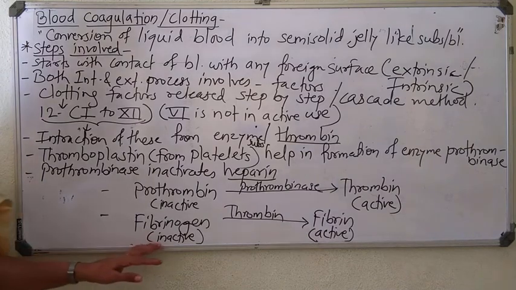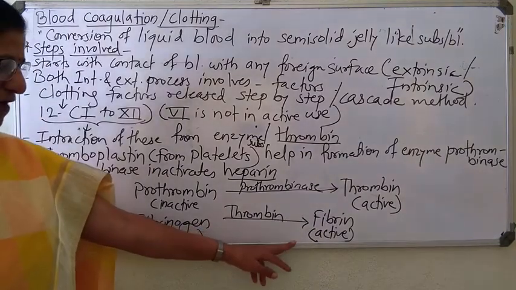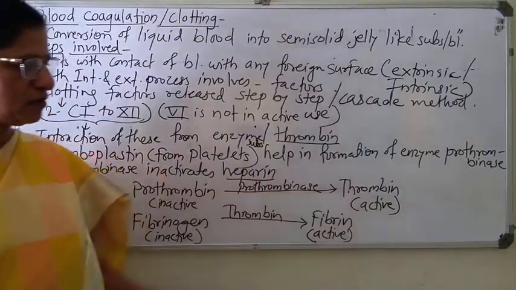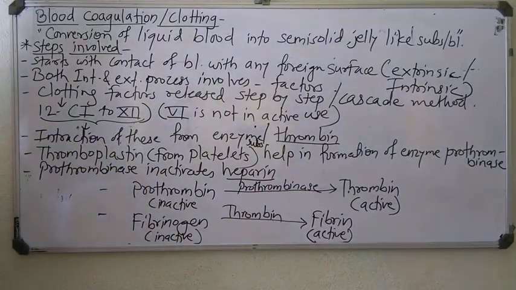Inactive fibrinogen is converted into active fibrin in presence of previously formed thrombin, right?